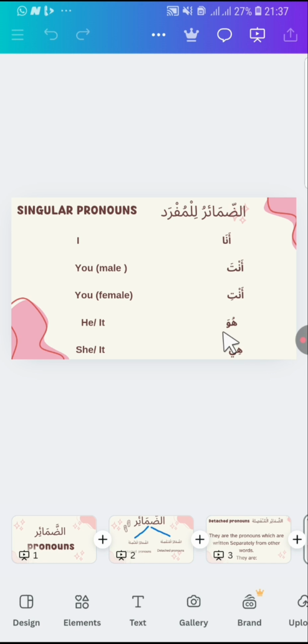If a noun refers to a human being, and the human being is a male, we use he. But if it refers to a non-human being and that noun does not have any indications of feminine, because in Arabic we have indications of feminine. What are the indications of feminine? How do you identify feminine?